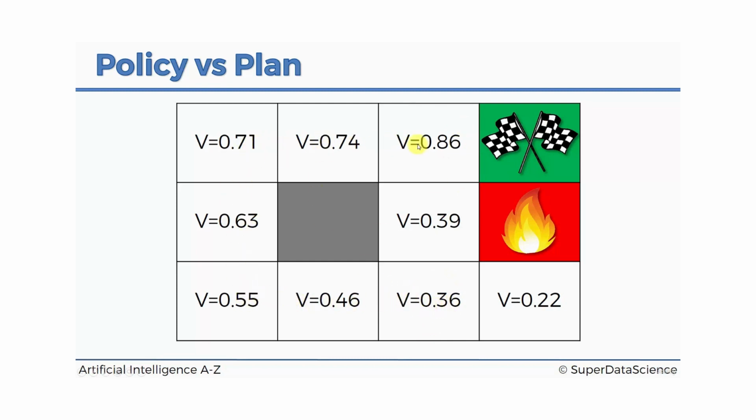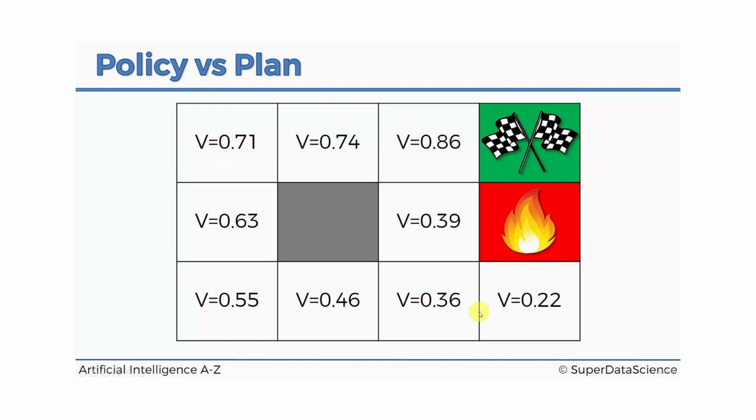Yes, it's a bit longer, and therefore the discounting factor has a bigger effect. But at the same time, simply because there's a chance of getting in the pit here if it goes straight, there's a chance of it jumping in the pit. So it'd rather take its time and go around, because that way there's a much lesser chance of it getting in the pit. There still is. So if from here it goes there, it could potentially end up there and then end up in the pit. But nevertheless, it's a lesser chance, so it would just go around like that.